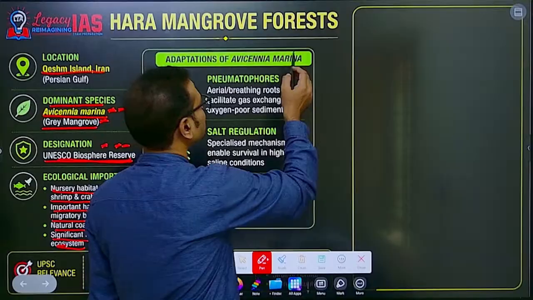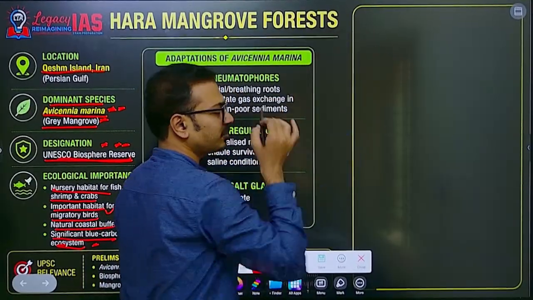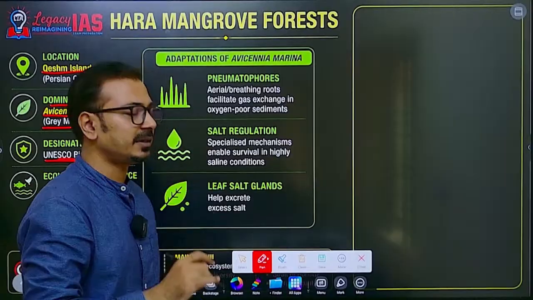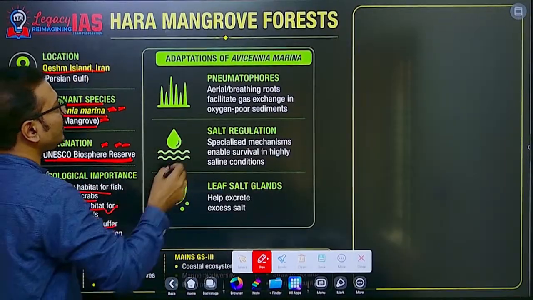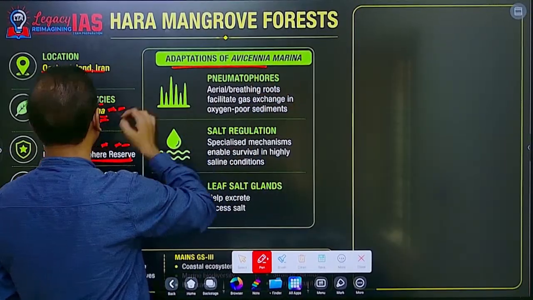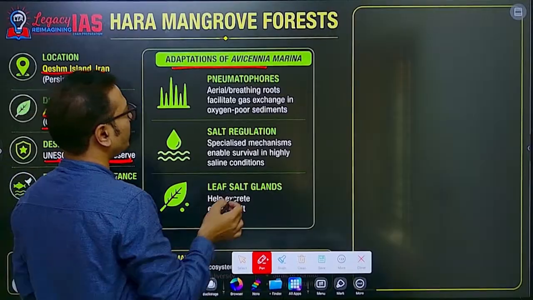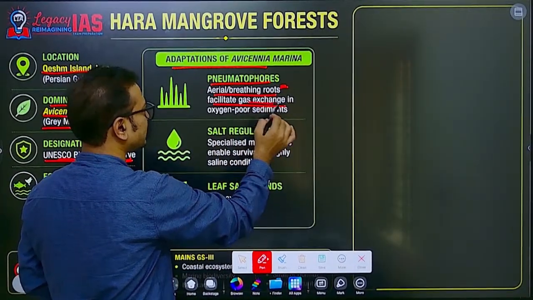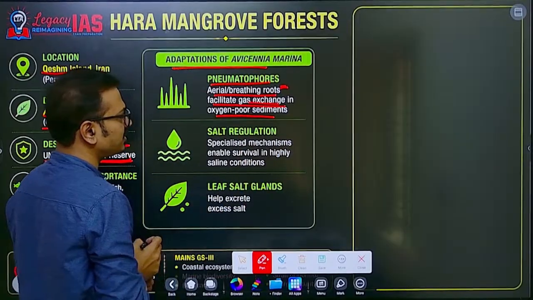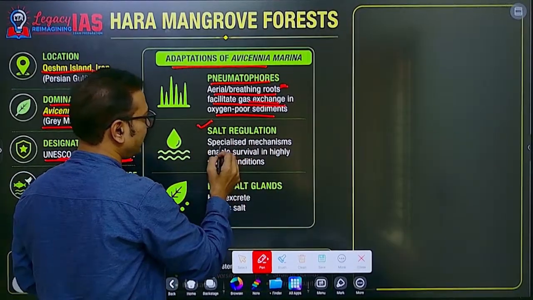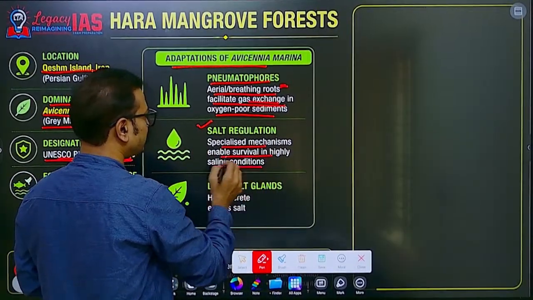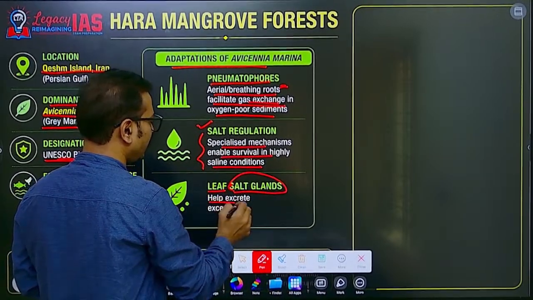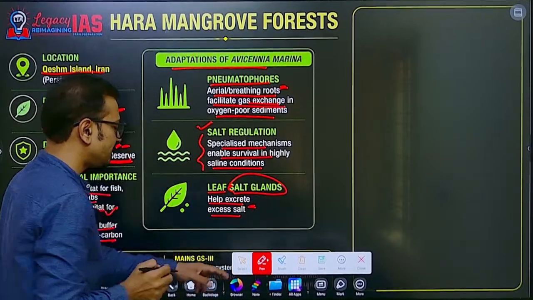We'll talk about mangroves in general. We can expect questions about mangrove forests, their significance, what the threats are in India, what the distribution is, and what threats they are facing. There is a unique kind of adaptation in these species. Pneumatophores, breathing roots, facilitate gas exchange in oxygen-poor sediments. A specialized salt regulation mechanism enables survival in a highly saline environment. Basically salt glands in the leaf help excrete the excess salt.